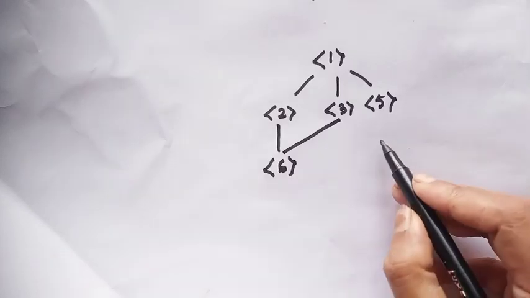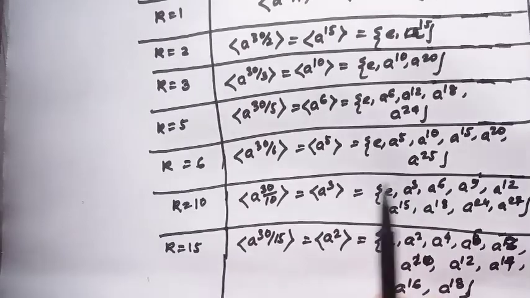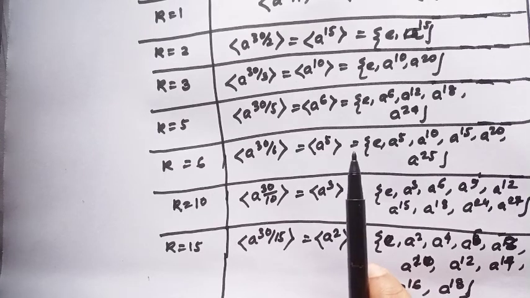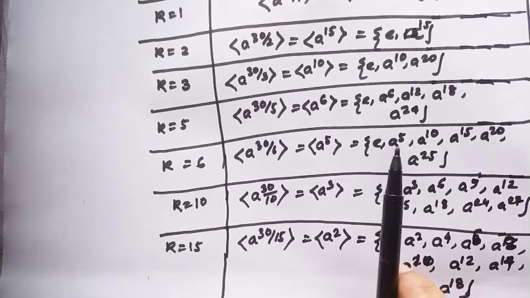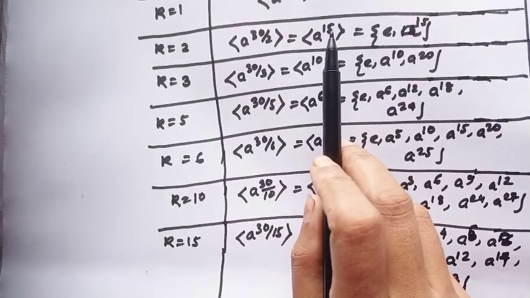Similarly, the cyclic subgroup generated by 15. And notice the cyclic subgroup generated by 3 and the cyclic subgroup generated by 5 both contain the cyclic subgroup generated by 15.